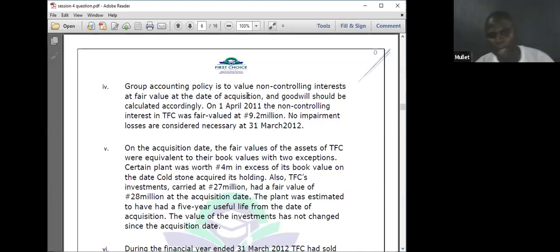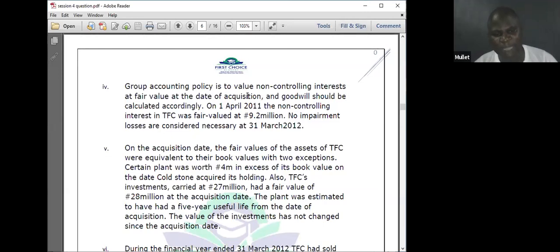My PPE, I will debit to increase it. It was not valued well. When a person wants to acquire, they value it now. They now see that this asset is even 4 million higher. Then the reserve, a credit, 4 million, on the date Keystone acquired it.